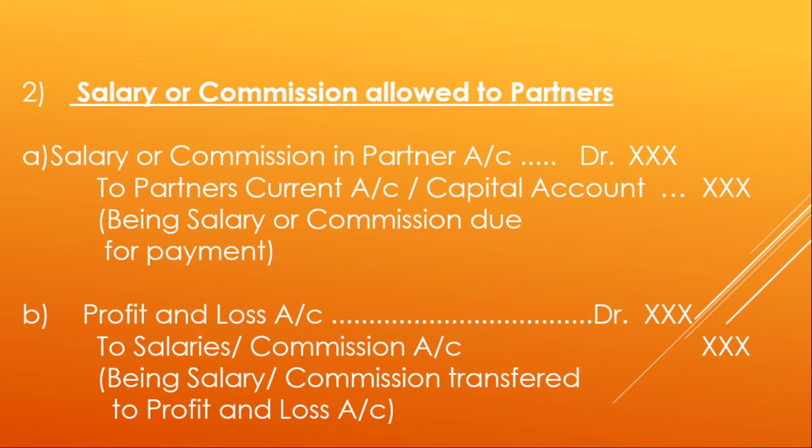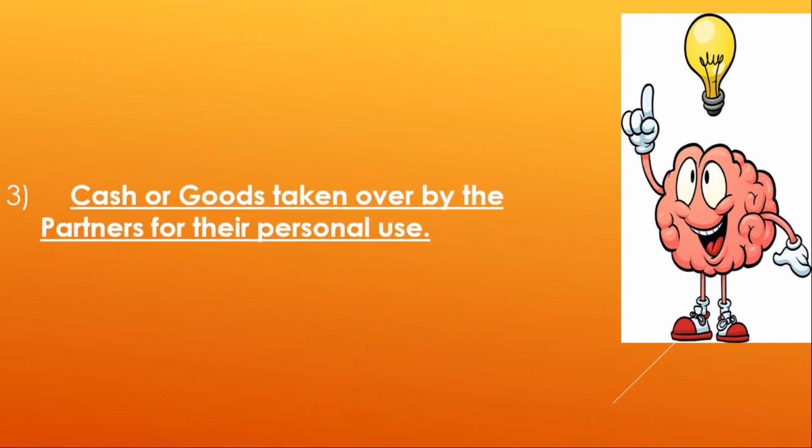The second part is transfer, profit and loss account debit to salaries or commission. The salaries or commission in the A part has been transferred to the profit and loss account in the B entry. Let us now see the third entry.